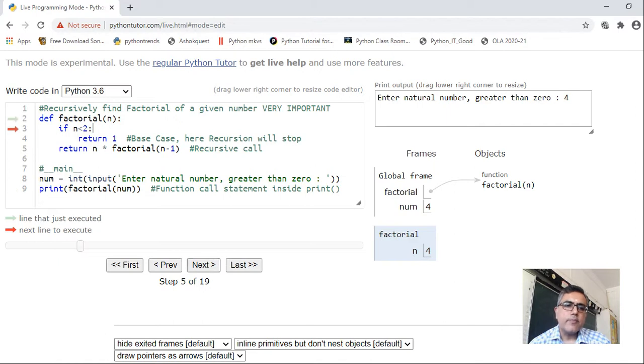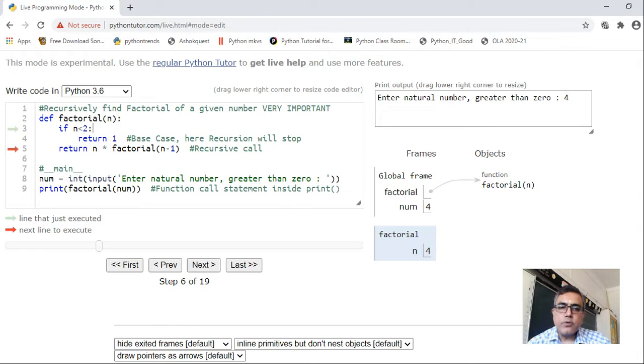Okay, click on next. If it is executing this line, if 4 is less than 2, no. So it has jumped here. This is the true part of this if. This is not part of if, it is an independent statement. What it is doing? It is returning n into, what is value of n? 4. 4 into factorial 3. See how easy it is to understand, right? This code is very easy to understand, but the overheads have been increased while calculating this code. So that is not our lookout, that is the lookout of interpreter.